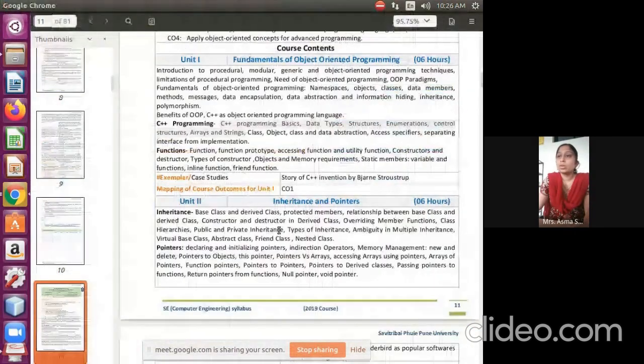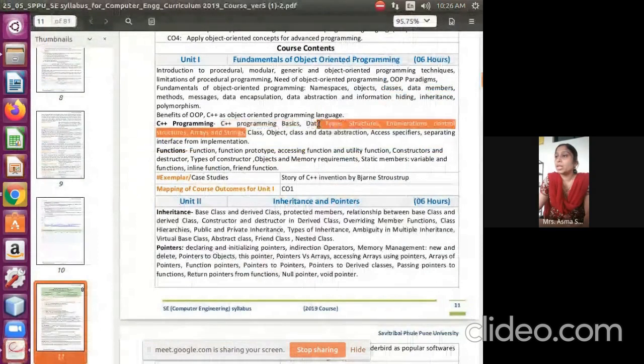We have to go for the control structure. So basic data type we finish. The types of basic data type. Next one is a structure.